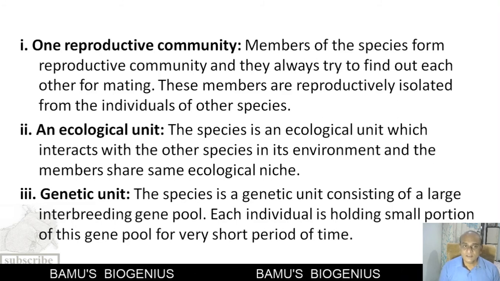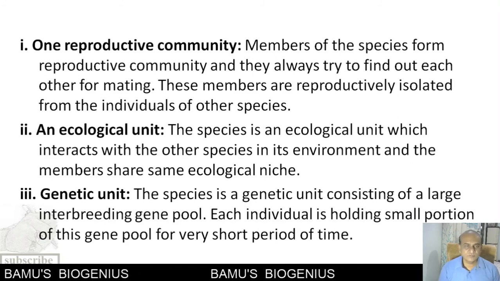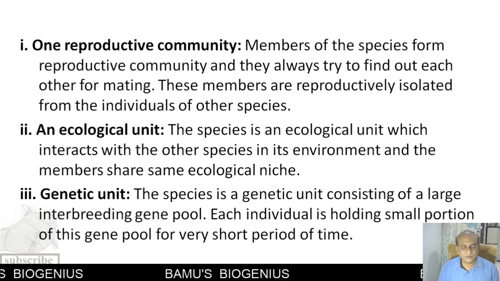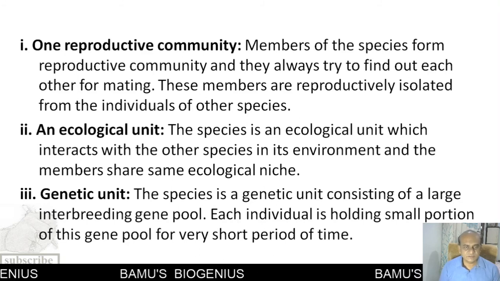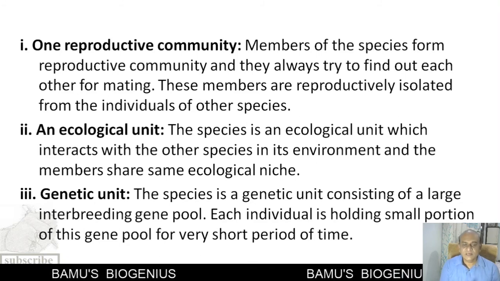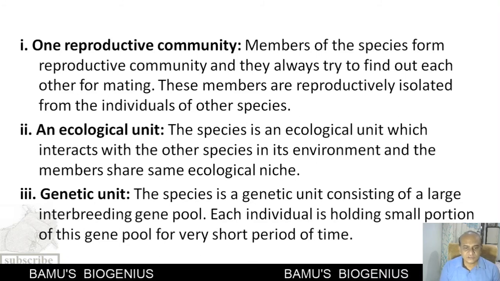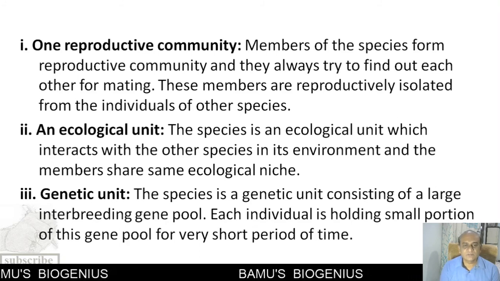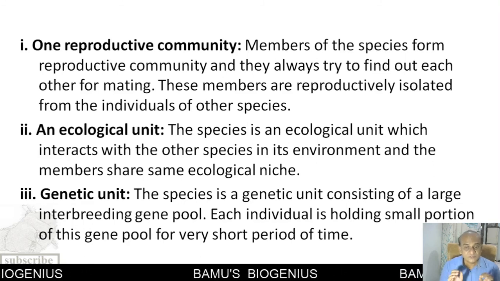Then the second property is that it is an ecological unit. We know that each species is made for a particular type of environmental niche. Environmental niche means that the particular species is suited for that environment. It derives nutrition, protection, and oxygen from that particular kind of environment, and that environment is very suitable for that species.